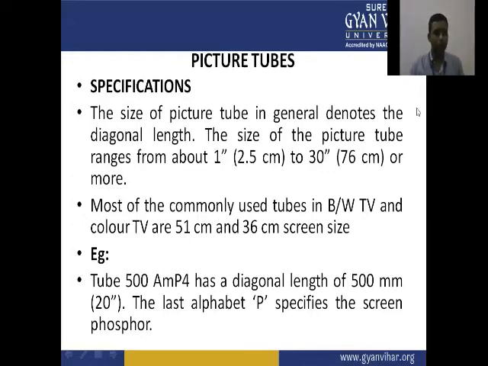A tube example is the tube 500 AMP4, which has a diagonal length of 500 millimeters, that is 20 inches. The last alphabet P specifies that the screen is a phosphor screen.